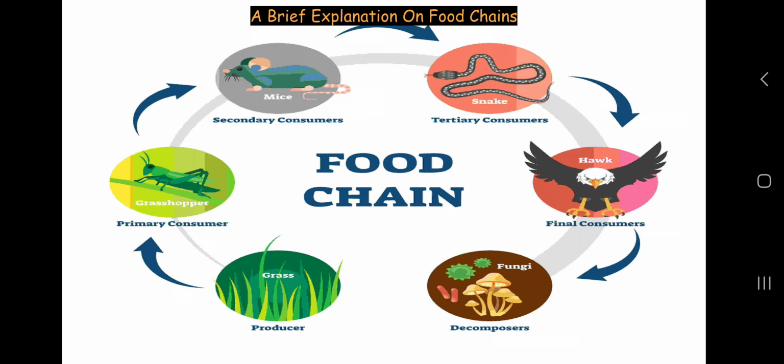They're like snakes. And then we go to the final consumers, which are big animals like hawks, wolves, and so on. And finally, there's the decomposer, which is not a consumer, and is kind of like fungi, bacteria, and stuff.